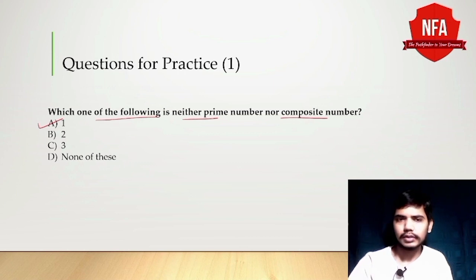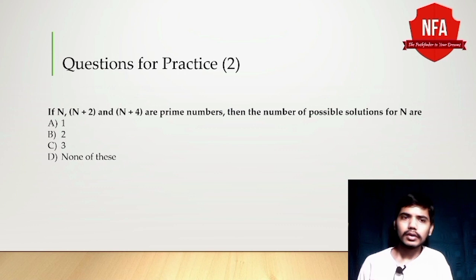Now let's come to second question. The question says, if n plus 2 and n plus 4 are prime numbers, then the number of possible solutions for n are. It is asking number of possible solutions. It is not asking the value for n. So what can be the value of n? We know only even prime number is 2, and it is adding 2 here and 4 here. So n cannot be 2. Since n is a prime number, n cannot be 2. Next prime number will be 3.